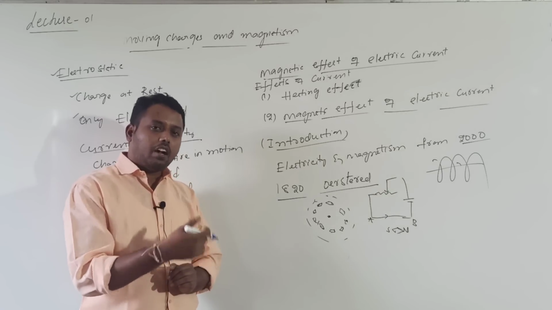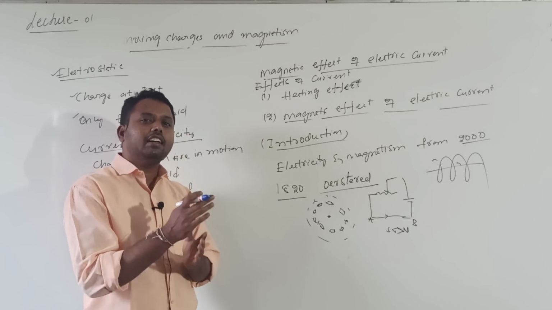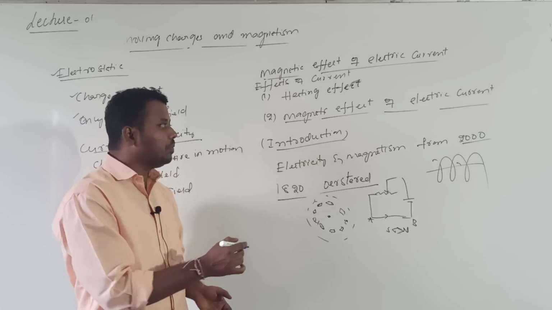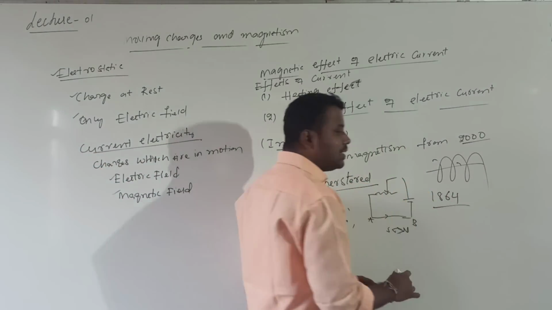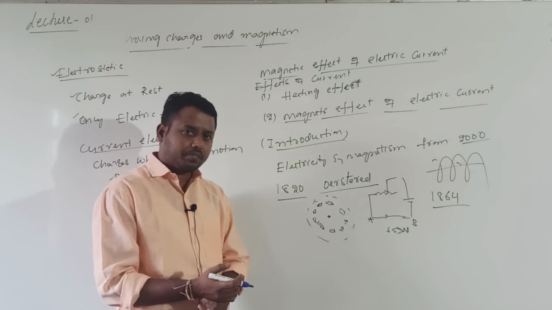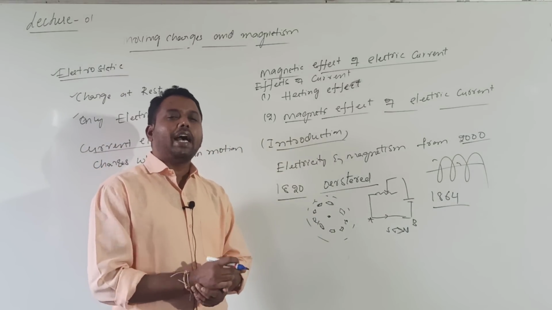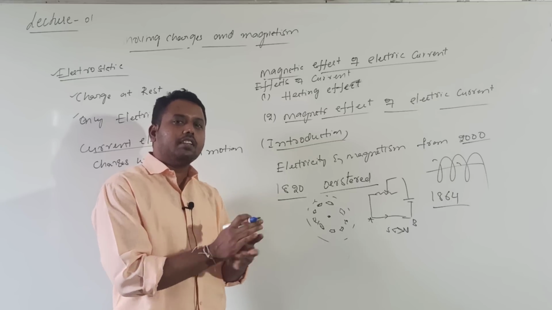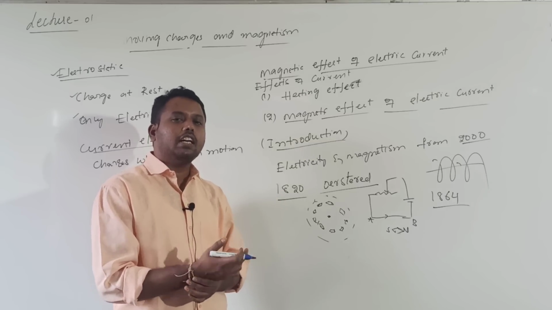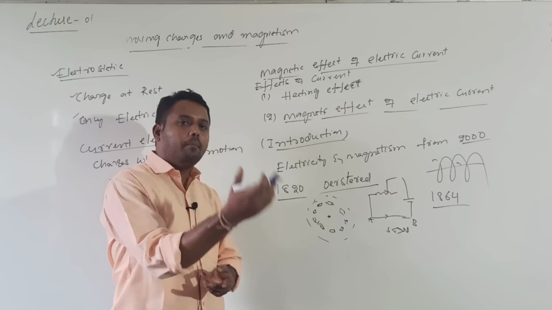After many years, in the year 1864, another scientist, Maxwell, interrelated or combined the formulas of electricity and magnetism. That is known as electromagnetism.